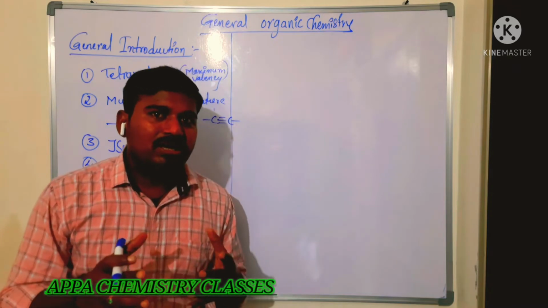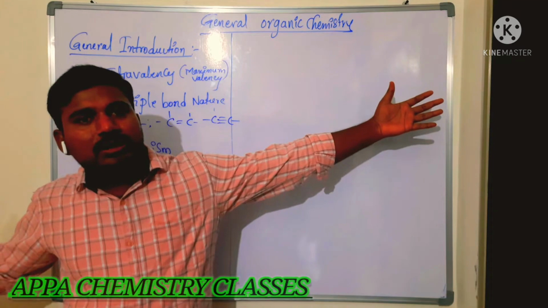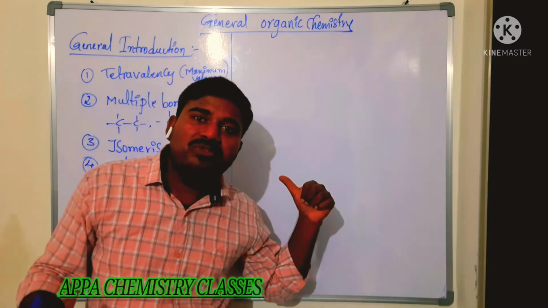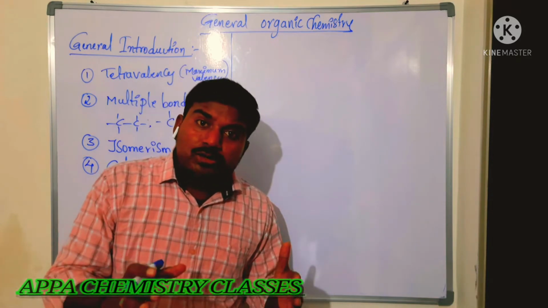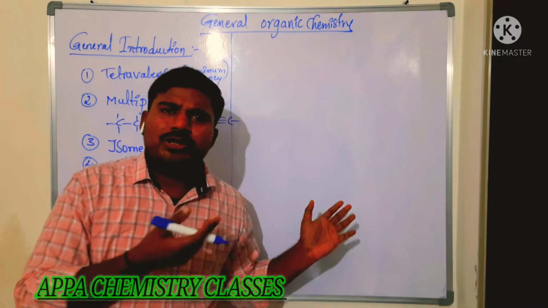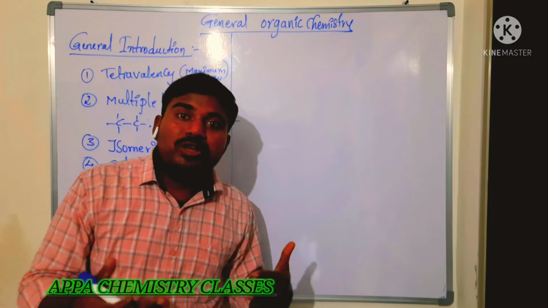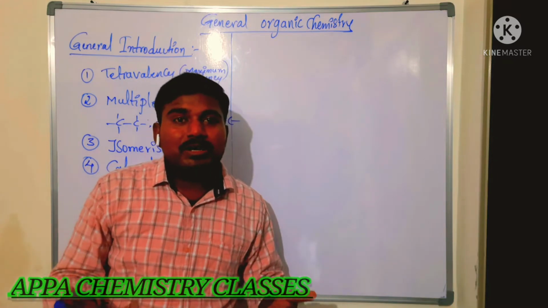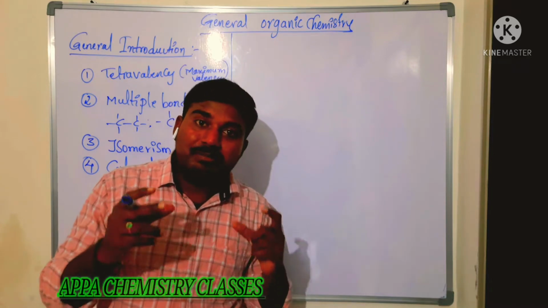The self-linking property of an atom to form the longest chain compounds or to form ring-like compounds is more for the carbon atom. So, do other elements also show catenation? Yes, definitely. Many elements show the catenation property. So, catenation property is more for which one? Carbon. How can we decide that catenation property? It depends on the bond strength.